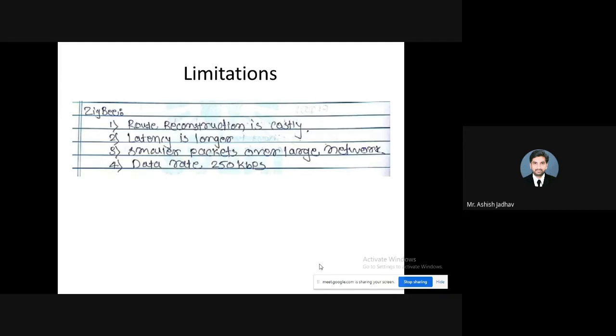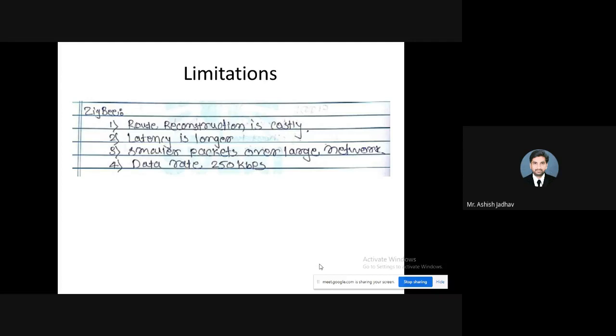The packet takes time to travel from the PAN coordinator to node A, then from node A to B, and then from node B to C. So the latency would be more if you compare it with BLE, because BLE makes use of star topology. So star topology has a little bit better latency. Here the latency is a major issue.